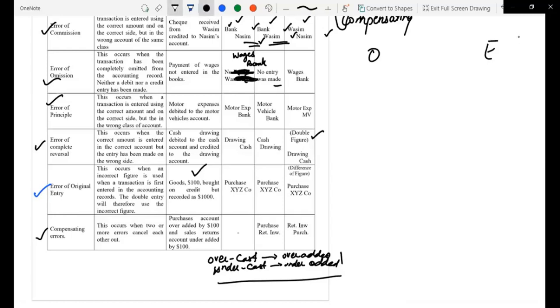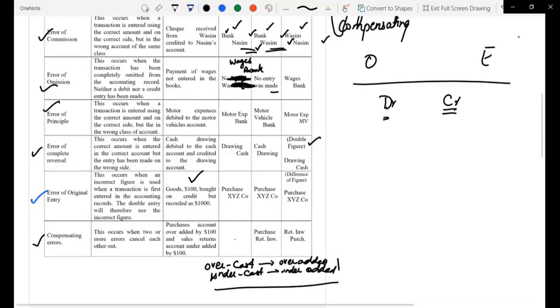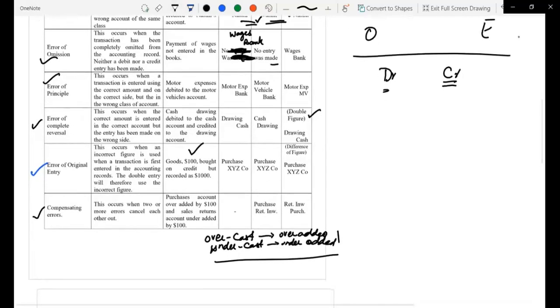For example, as you know, in the trial balance, debit and credit have to be equal. Let's say at one place the purchases was overcast by 1000. It means it was over added. We wrongly added 1000 in purchases.